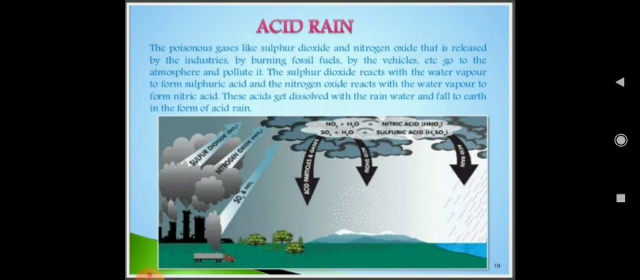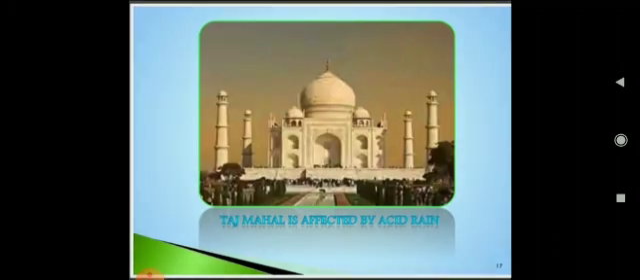So this is called what? Acid rain, right? And students, acid rain can destroy plants, causing huge loss to farmers. It makes the soil acidic and unfit for farming, and it kills fish and other aquatic organisms present in water bodies, right? And it also causes damage to buildings and monuments made of marble, granite or limestone, like as you can see here that the Taj Mahal is affected by acid rain.